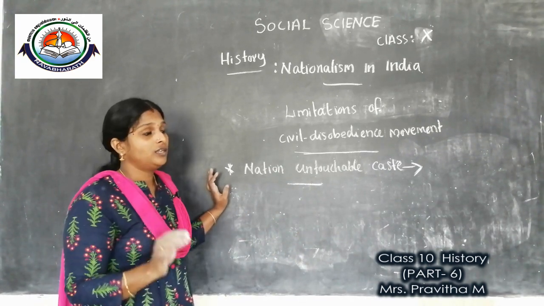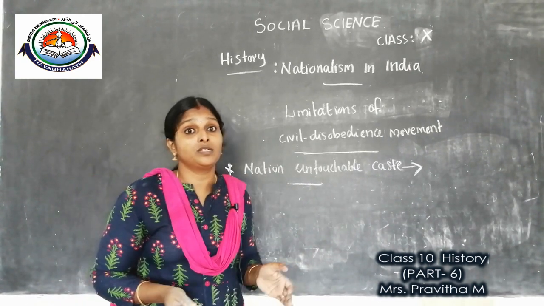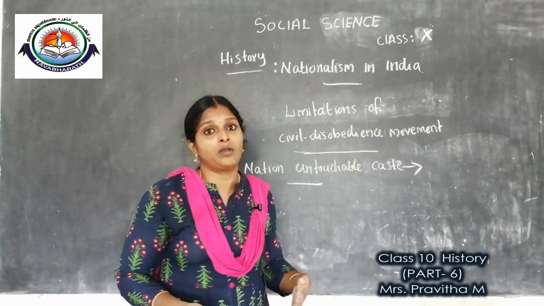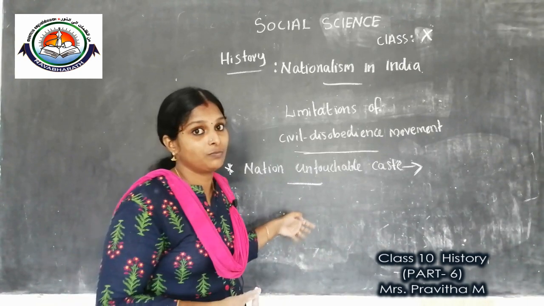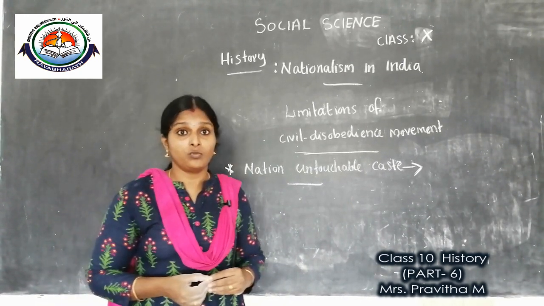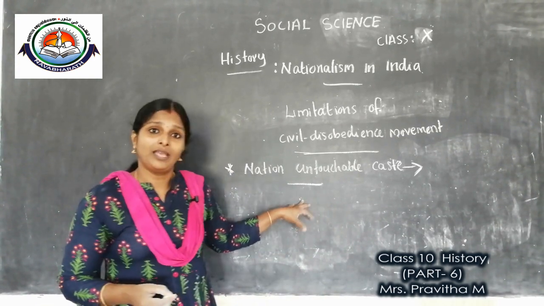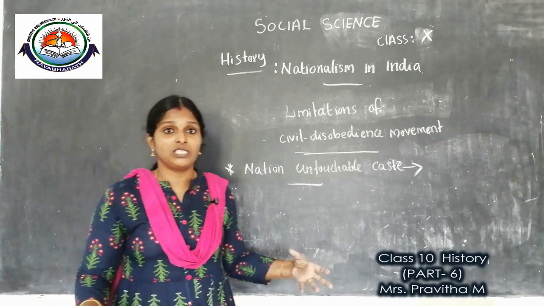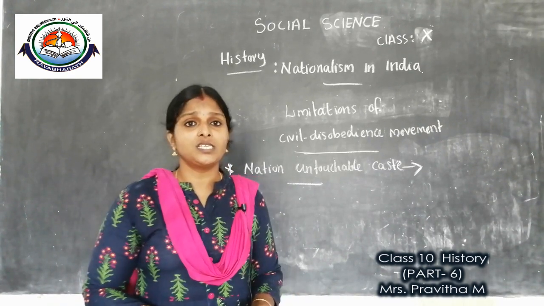I already told you, children, the Congress members were not ready to include the demands of these untouchable people, or Dalits, in the movement. So they did not become part of the civil disobedience movement. Anyway, you know Gandhiji was totally against untouchability.